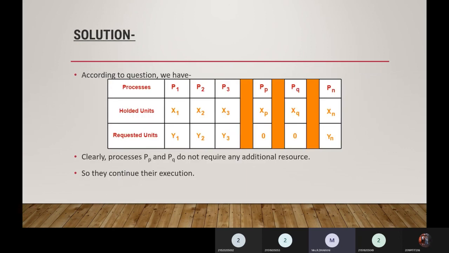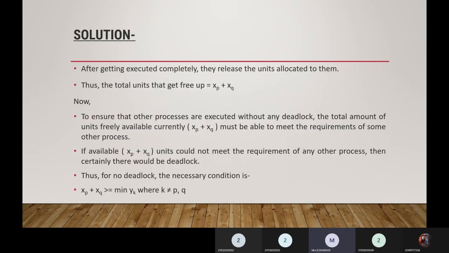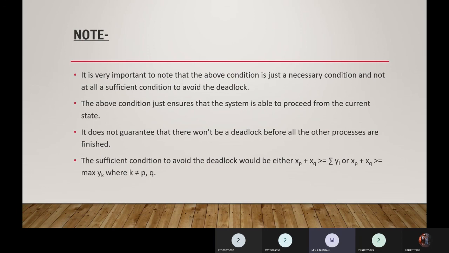Finally we come to the summary. It is very important to note that the above condition is just a necessary condition and not a sufficient condition to avoid deadlock. All the above conditions just ensure that the system is able to proceed from the current state, and do not guarantee that there won't be a deadlock before all the processes are finished. The sufficient condition to avoid deadlock could be either xp plus xq greater than or equal to the summation of yi, or xp plus xq greater than or equal to maximum yk, where k is not equal to p, q.